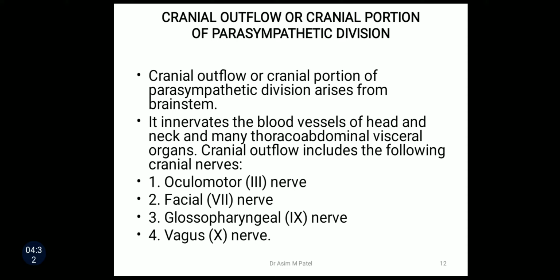It innervates the blood vessels of head and neck and many thoraco-abdominal visceral organs. Cranial outflow includes the following cranial nerves. It includes oculomotor nerve, facial nerve, glossopharyngeal nerve and vagus nerve.